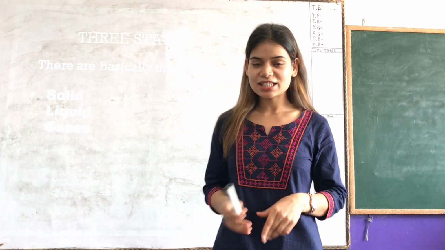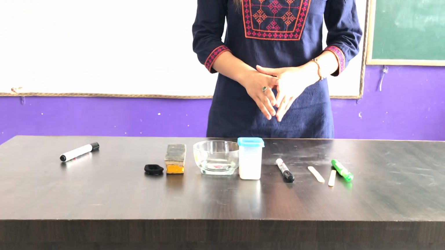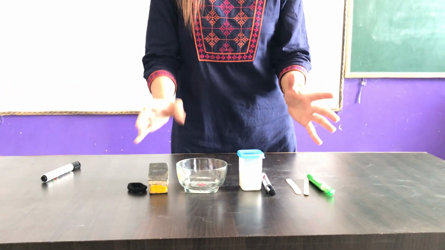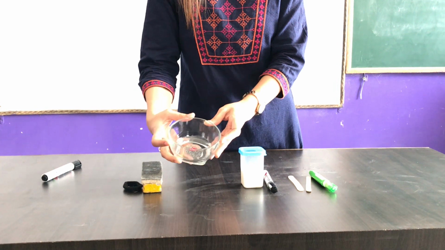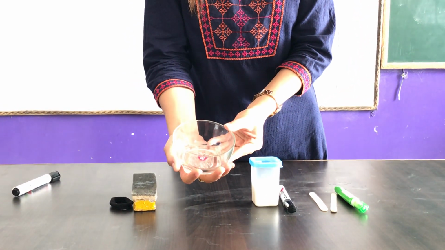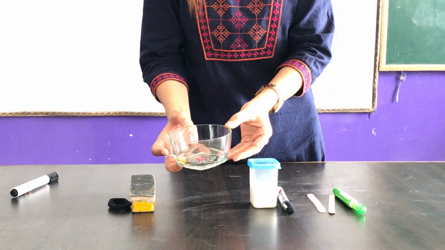So children, if we see here, I have collected a few solid objects from around myself. You can also collect them. So children, here this is a bowl of glass. Alright. So children, can you make a sketch of this bowl? Can you make a diagram of this bowl in your notebook?